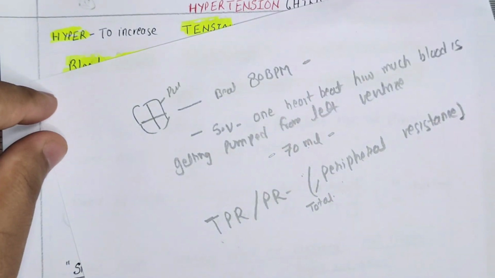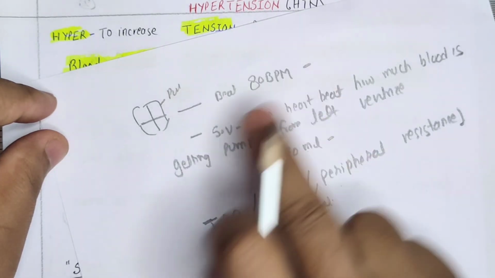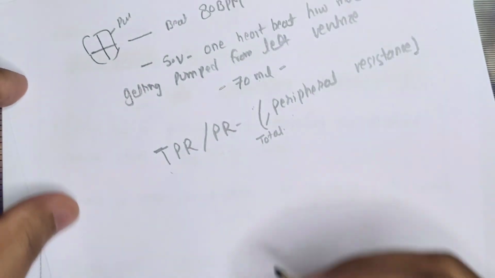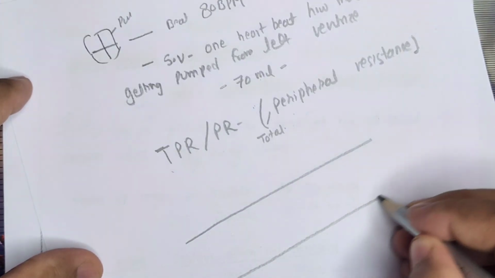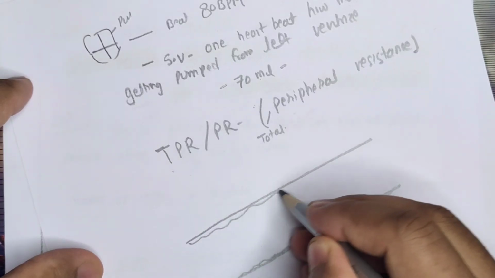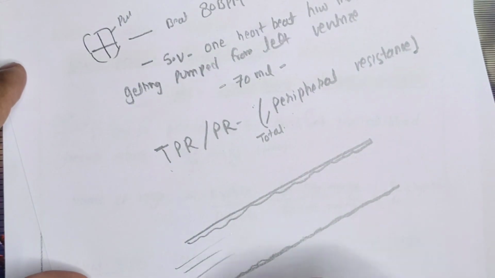Now let's understand the concept of peripheral resistance. You have understood the concept of BPM, you have understood the concept of stroke volume. Now let's understand the concept of total peripheral resistance. Just imagine this is a blood vessel. This is an endothelial layer in our blood vessel, the innermost endothelial layer of blood vessels. Now blood is flowing through these blood vessels.